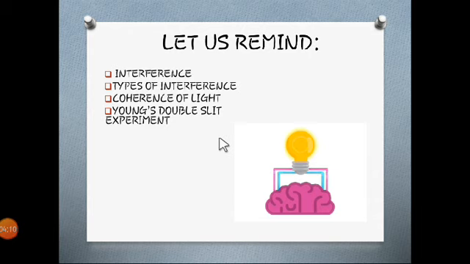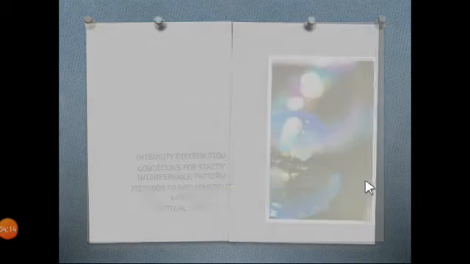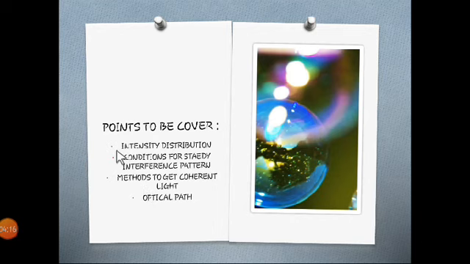I hope we have reminded all these things, and let's move towards the first point which we are going to see today, which is intensity distribution. Then the condition for steady interference pattern, methods to get coherent light, and the last point is optical path.